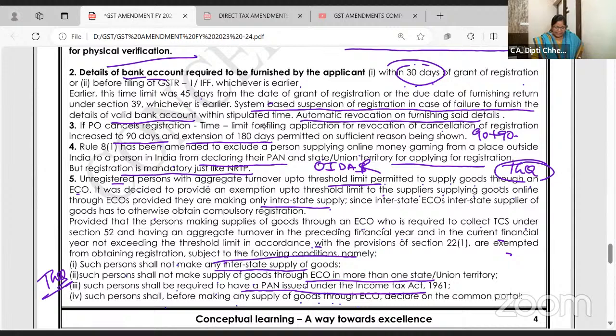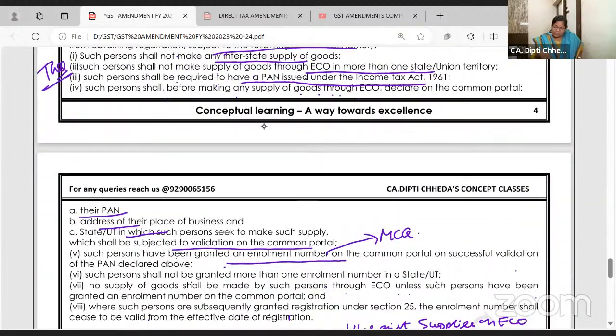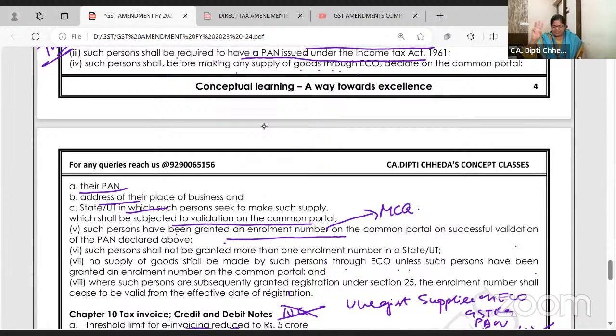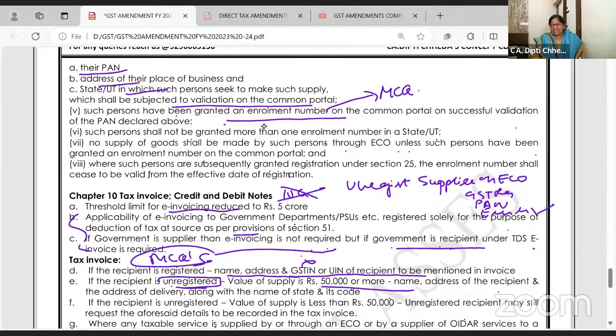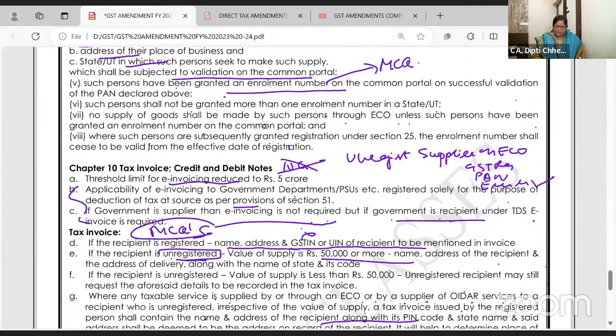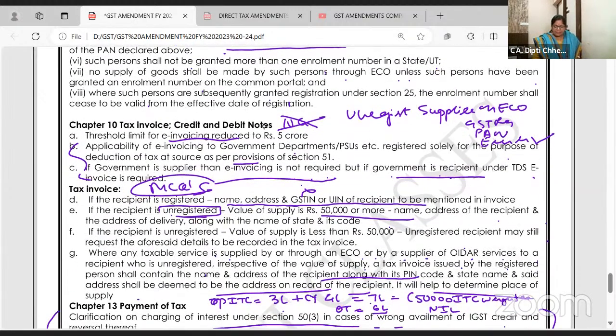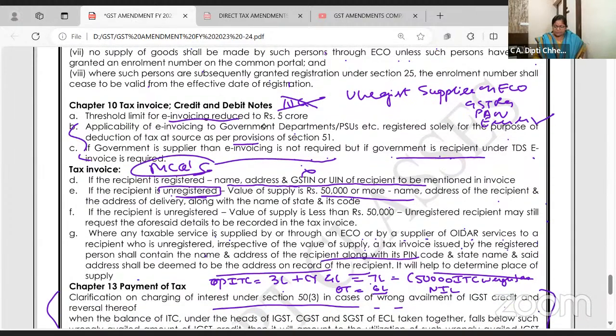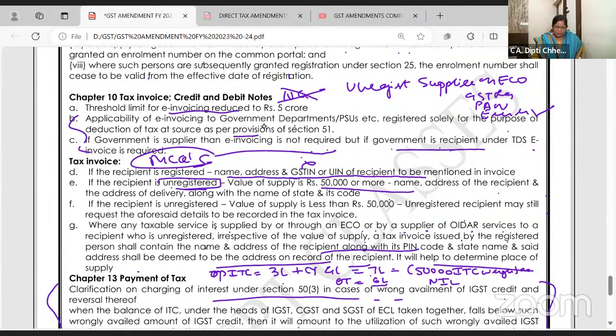Unregistered person with aggregate turnover, ये theory question. Supply कर सकते हो e-commerce, 3 ही theory question मैंने पढ़ा, but एक ही state में करना. Don't do interstate supply, take enrollment number and all that. Invoicing limit is 5 crores. E-invoicing is mandatory to government registered solely for the purpose of TDS. Then if government is a supplier, no problem. But if we are supplying to government and government is liable to deduct TDS, we need to issue e-invoice.